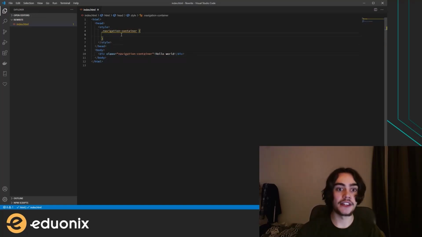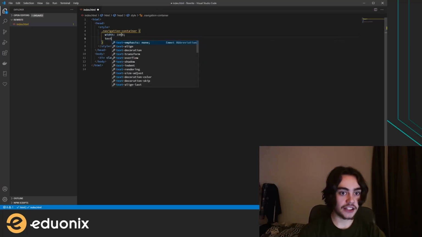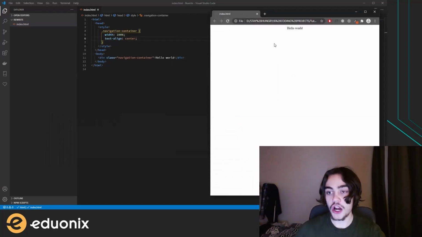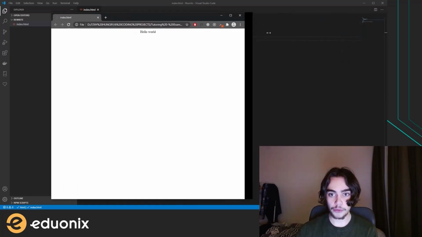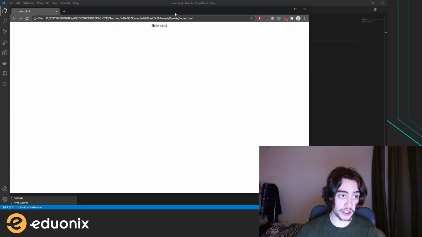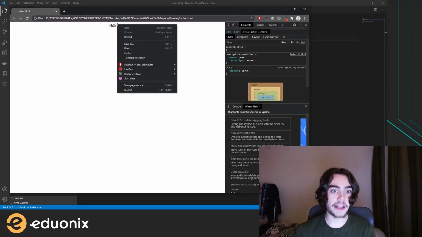And then inside of these brackets here, we can start declaring different styles that we want to apply. So I could go width 100%, text align center. If we refresh the page, we can see that it has indeed centered. And I want to show you one more thing now. This is going to be a huge, important tool for you to know how to use in web development, and that is the inspect element tool.